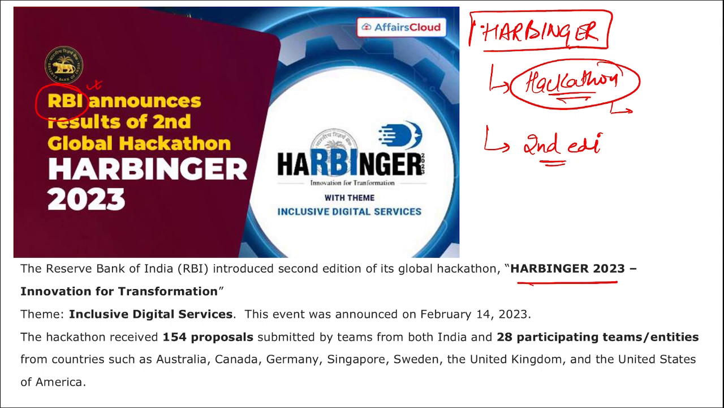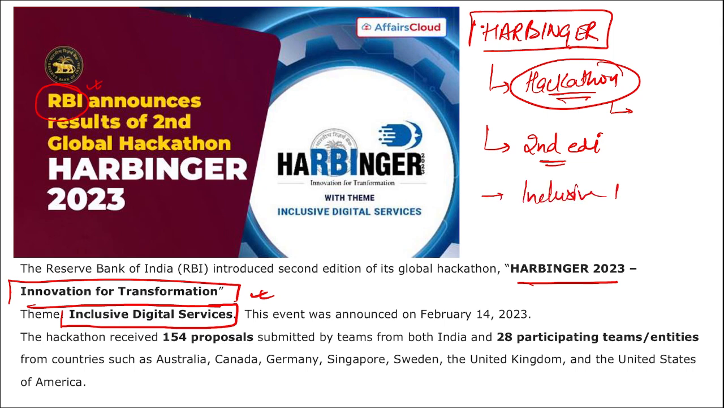Correct? That is Harbinger, Innovation for Transformation. Right? Here the theme was inclusive digital services. I repeat, the theme is also important. Inclusive digital services. This is the theme for the second edition of the hackathon, that is Harbinger, and it was organized by RBI. Correct? And now recently the result of Harbinger has been declared.